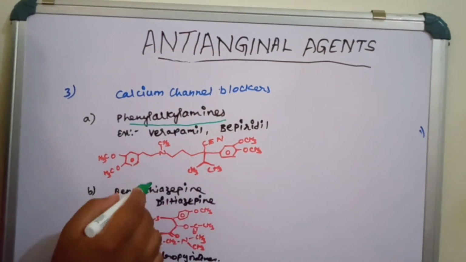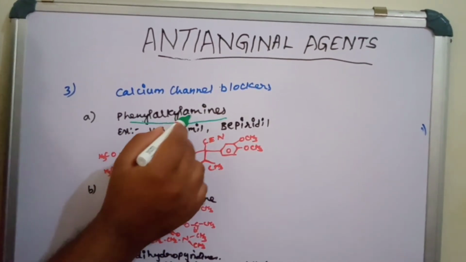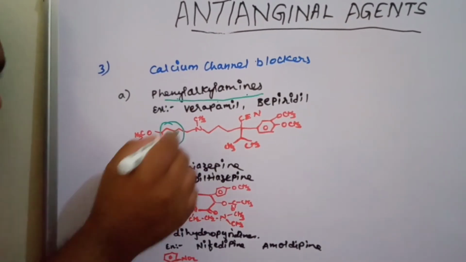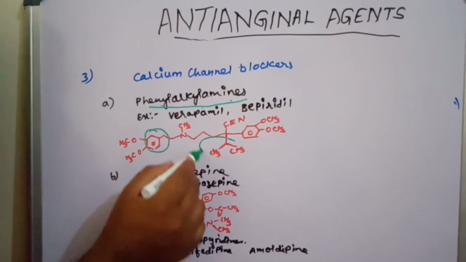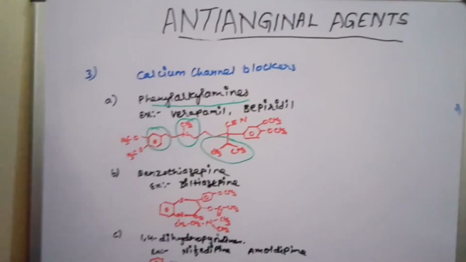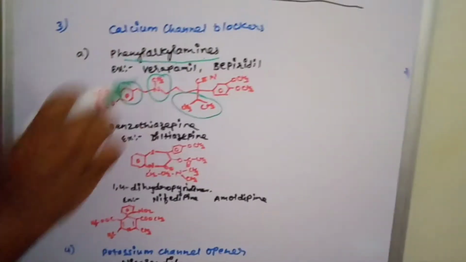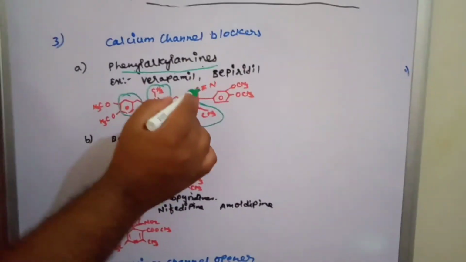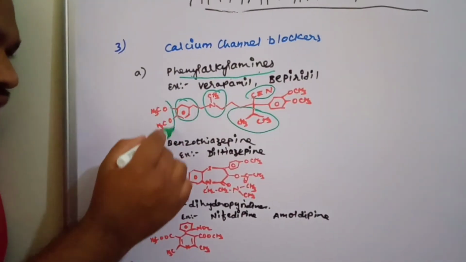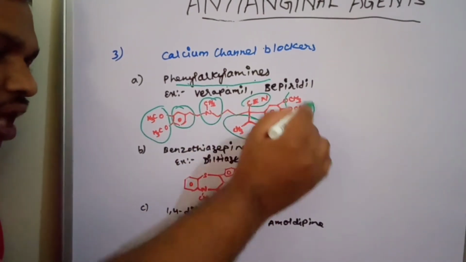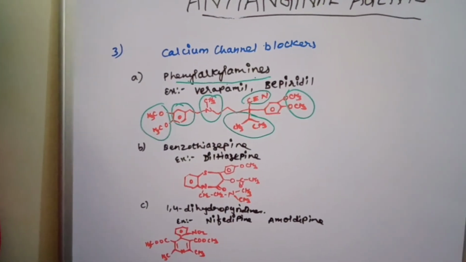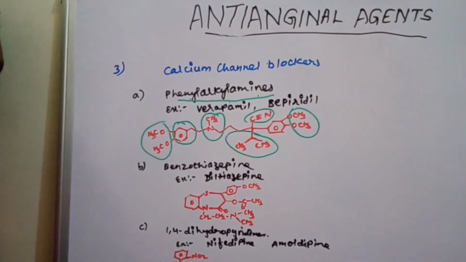So verapamil, if you see here, is a phenyl alkyl amine. The name itself indicates it contains a phenyl group and there are alkyl groups, and there is an amine group. So that's why they come under the class of phenyl alkyl amines, with the substitution of a nitrile group as well as, on both the aromatic rings, you can see the methoxy groups. Okay, this is one of the calcium channel blockers, that is phenyl alkyl amines.